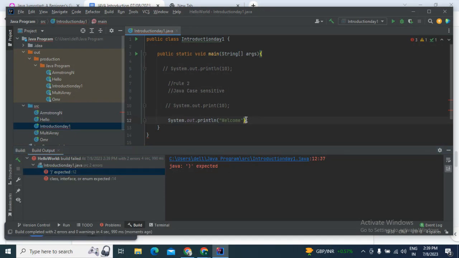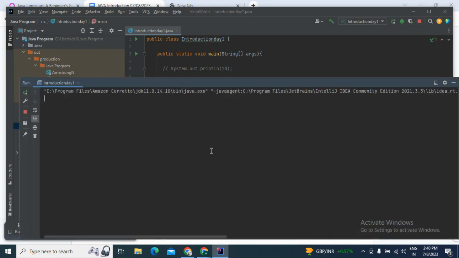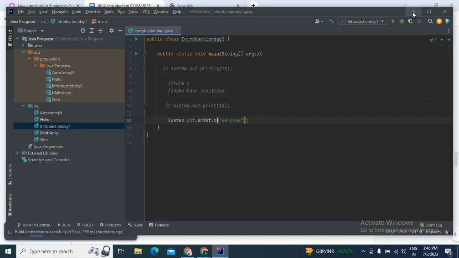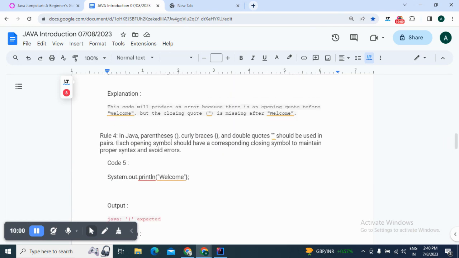So if I remove that curly brace and keep the parentheses because I started with parentheses, and let me run the code, it will give us a successful welcome message. So with that note, we understand rule number 4, that if we open a parenthesis, then we need to close it as a parenthesis.